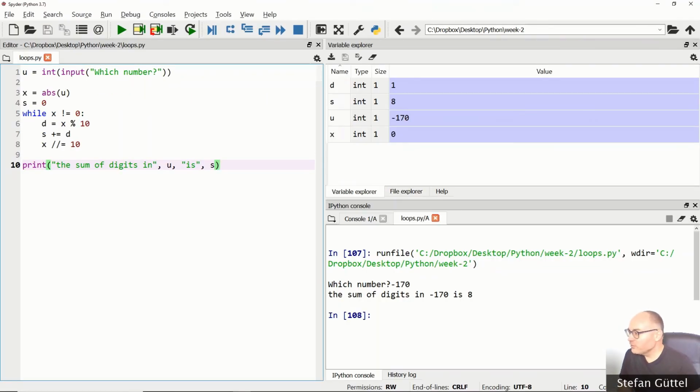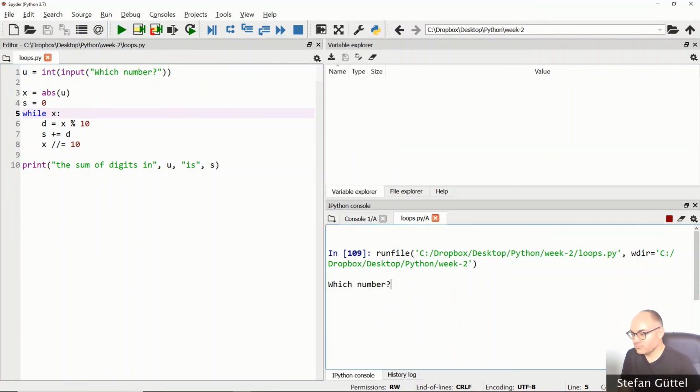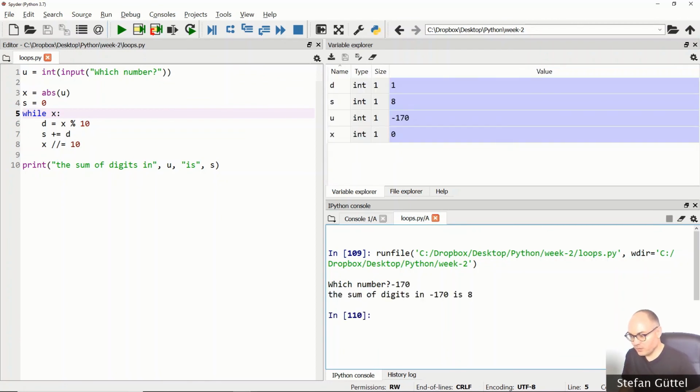For example, here we are checking whether x is a non-zero number. It is much shorter to just type while x, because this will evaluate to true if and only if x is non-zero. Let's run this. Minus 170. Okay, it still works exactly as before.